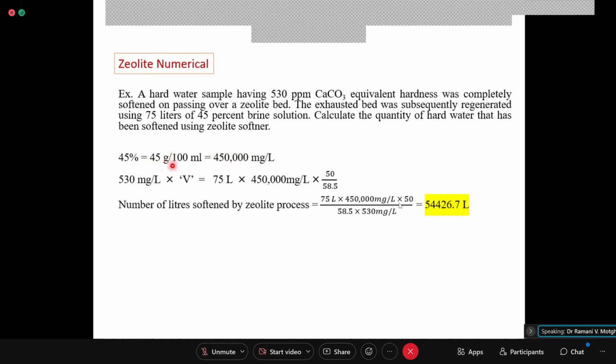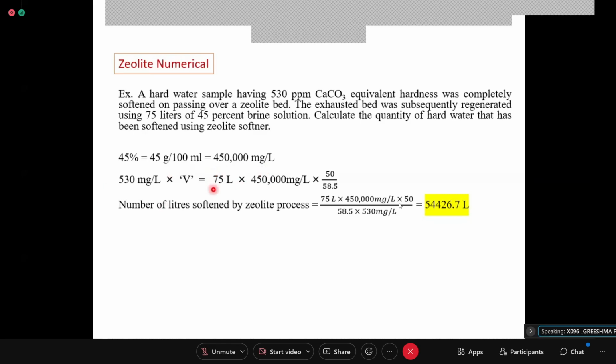45,000 milligrams per 100 ml. So 45,000 milligrams per 100 ml becomes 450,000 milligrams per liter. Are you getting? This is 100 ml. You convert it into liters. So 10 is added because of that. It is like that. Things are clear? See, everyone should try to. Yes, ma'am.